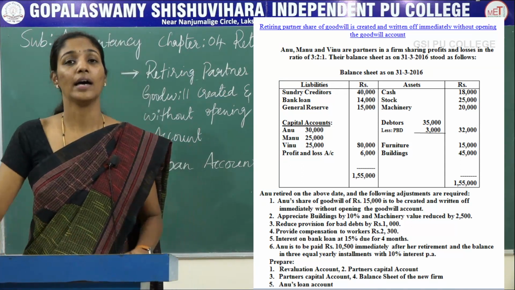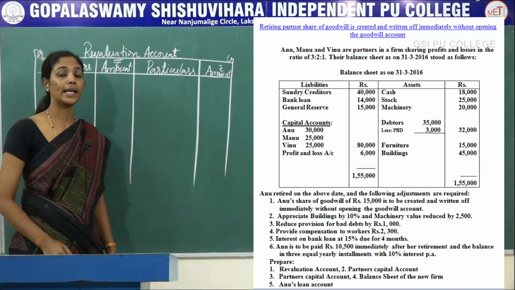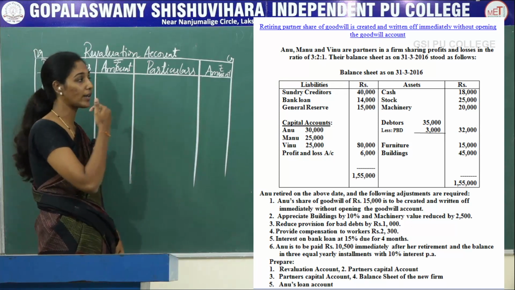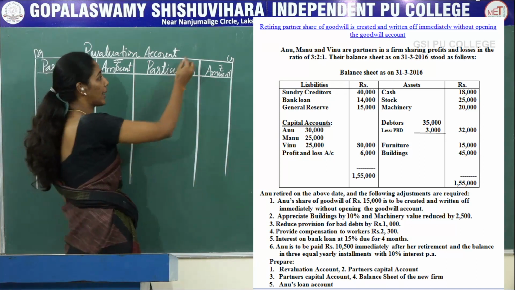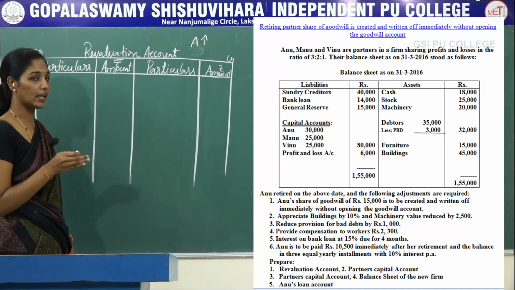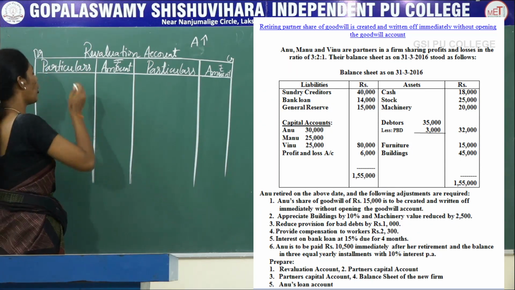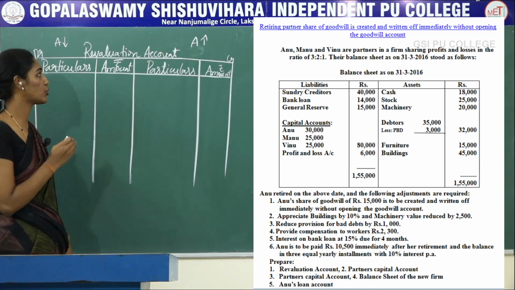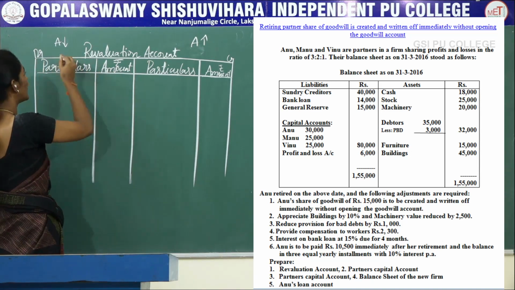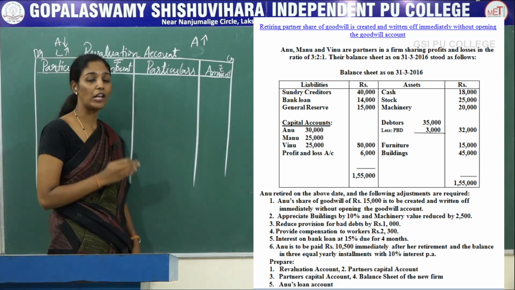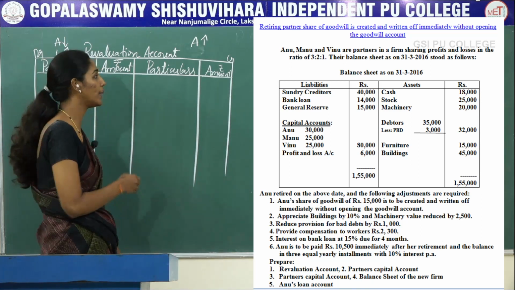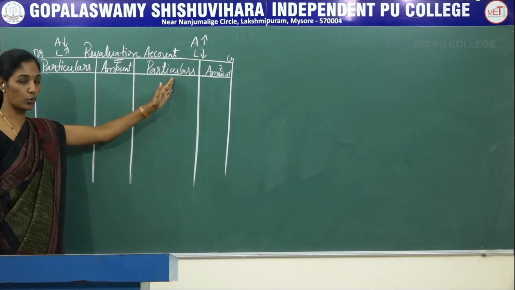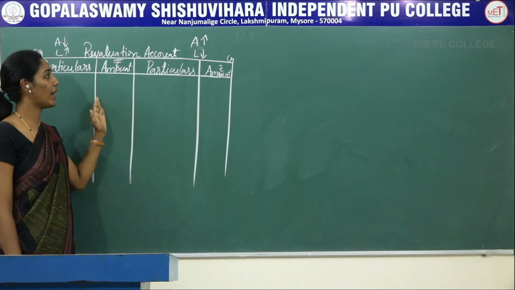Now let's prepare revaluation account. Basically whenever the asset increases then it should be recorded on the credit side of the revaluation account. If the asset decreases, then it needs to be debited on revaluation account. Similarly, when the liability increases, then it should be recorded on the debit side of the revaluation account. If the value of liability decreases, then it should be credited in revaluation account. If we know this rule, we can easily prepare revaluation account.